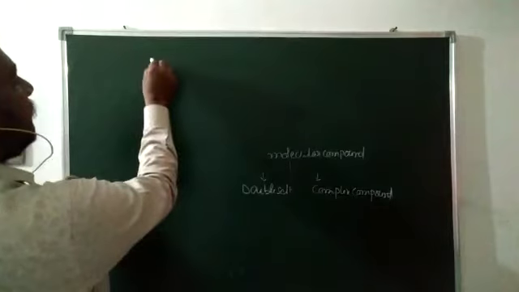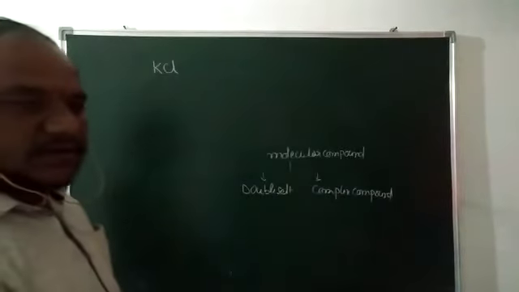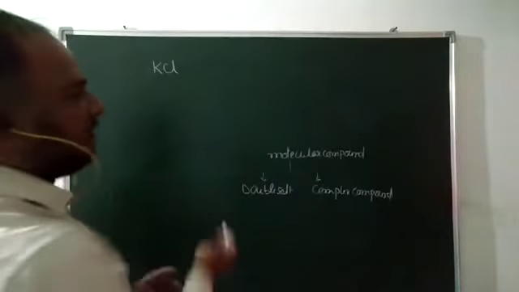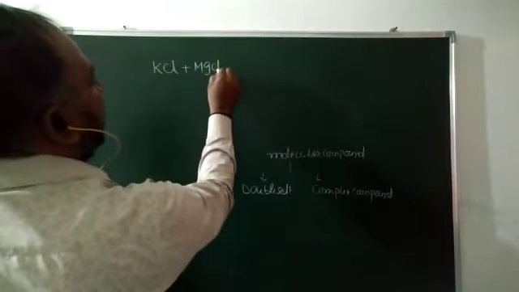Suppose here KCl, that is one salt, potassium chloride, and that is combined with magnesium chloride, MgCl2.